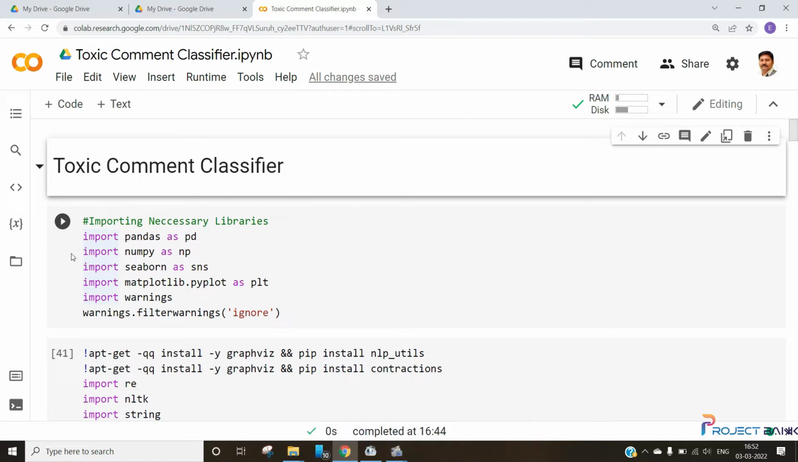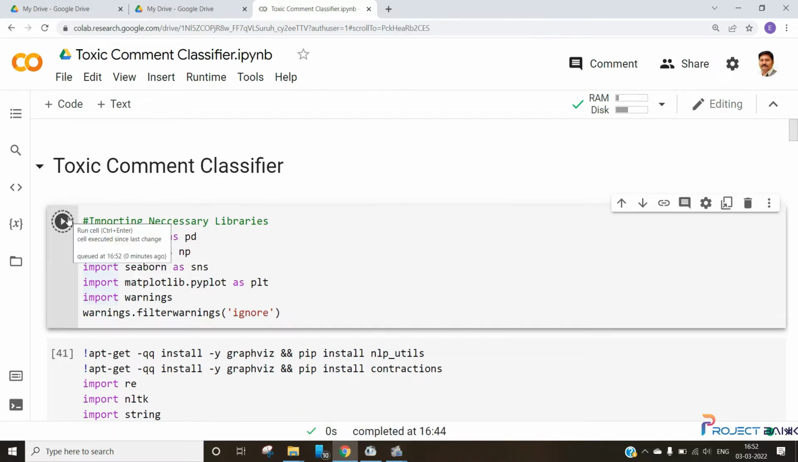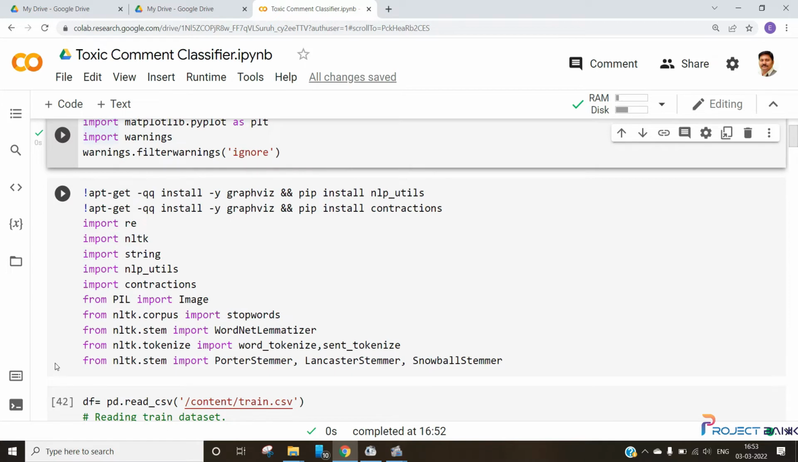So let us run this cell first. It's done. We'll move on to the next import section. Here we have imported re, where re stands for regular expressions. Regular expressions are a special sequence of characters that help us to find and match strings or sets of strings. The next import over here is NLTK, which stands for Natural Language Toolkit.